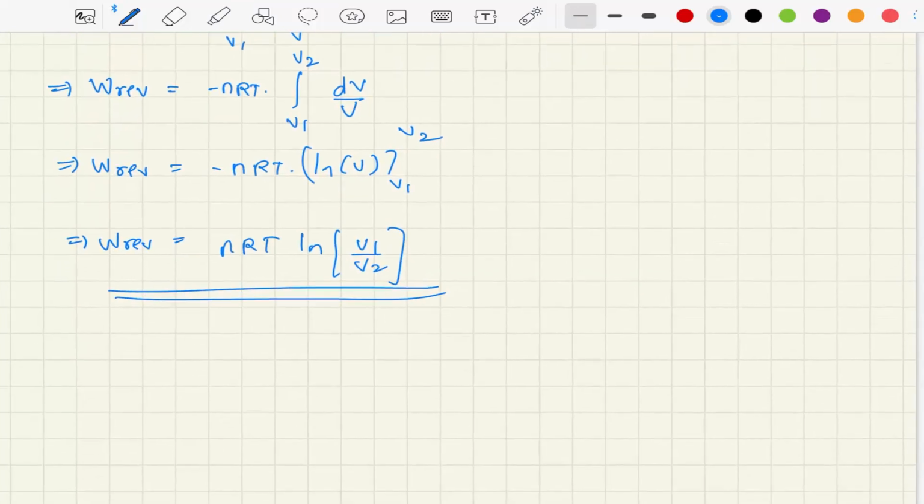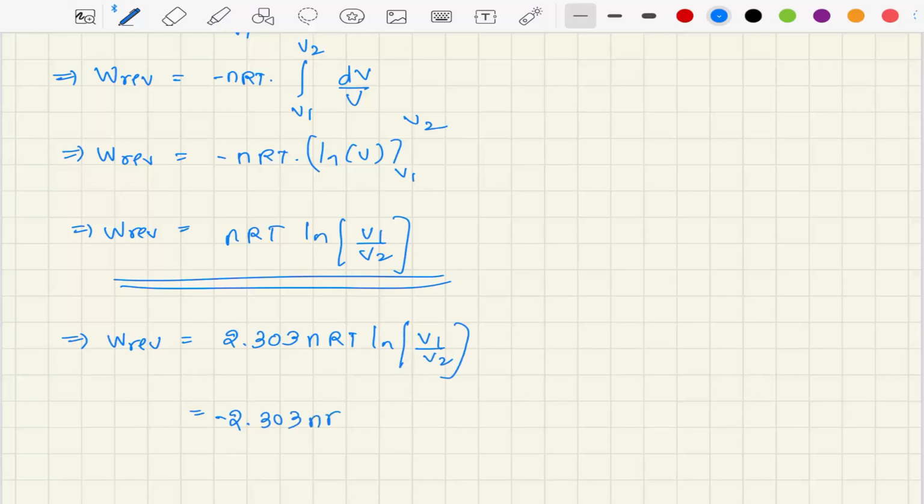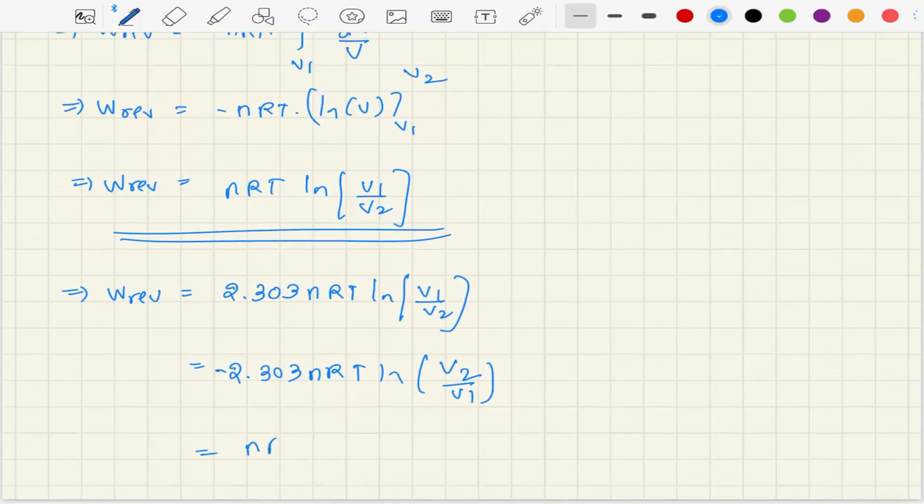If you want to change ln to log, this is going to be 2.303 nRT log V1 by V2, or minus 2.303 nRT log V2 by V1, which is nothing but nRT times minus ln V2 by V1.